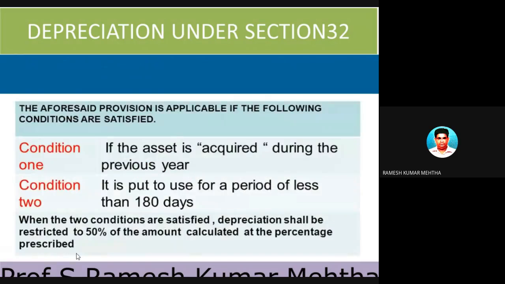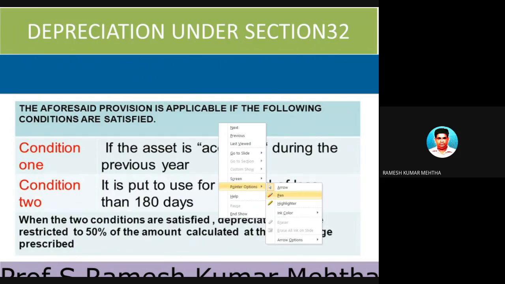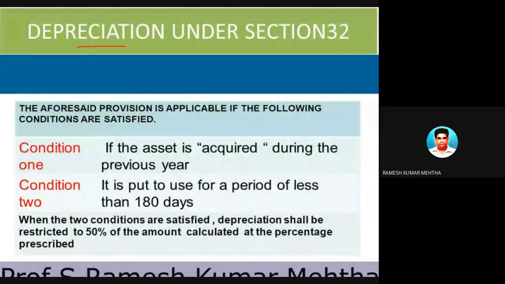Next one, very important one. We will be discussing this point from time to time on a regular basis. This is very, very important. Just pay your attention on this. Depreciation under Section 32 of Income Tax Act 1961 under the head Income, Profits or Gains from Business or Profession. The aforesaid provision is applicable if the following conditions are satisfied. We'll see what the conditions are.